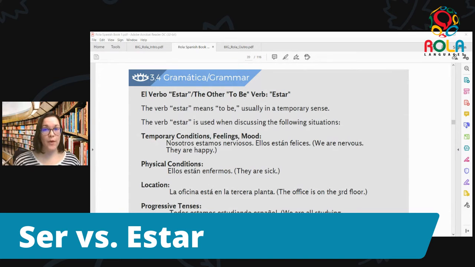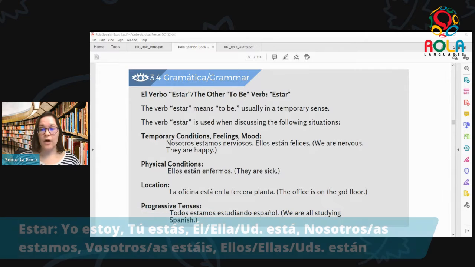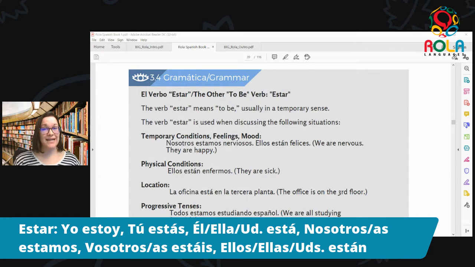Ser being for things more permanent, estar being for things more temporary. So ahora con las conjugaciones de estar. So again, hopefully if you were able to join us in the previous classes, this is a bit of a review for you. And even if you're new, hopefully you can still jump right in. So con las conjugaciones de estar, now onto the conjugations or the different forms of estar that go with different people. Por favor, repita después de mí.